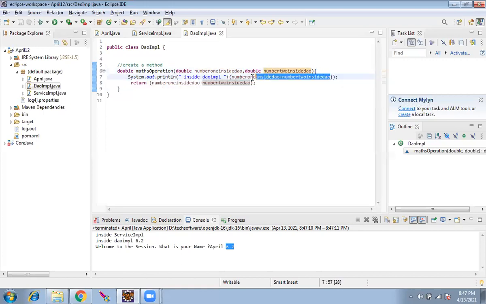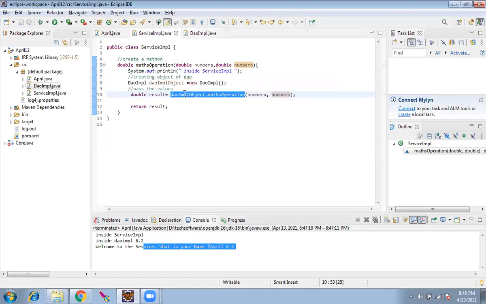What we are doing, we are adding it, and we are doing a system.out.println, and again we are returning the addition. I can comment this out because system.out.println is just for us to know. This will not do anything useful in the program. This will just print something. So whatever is coming inside, we are returning the addition of that value.